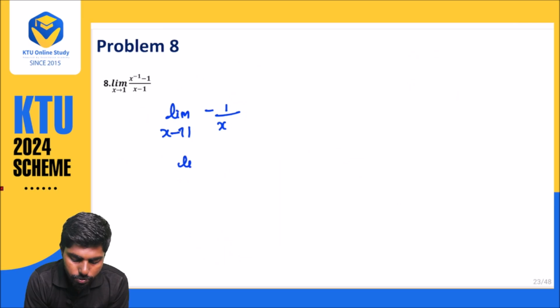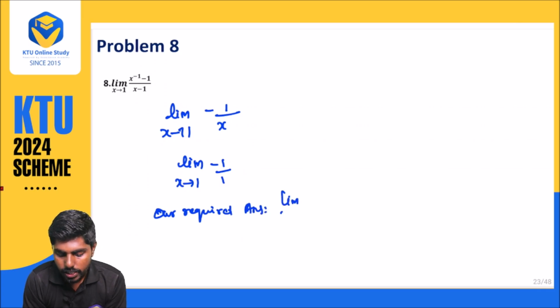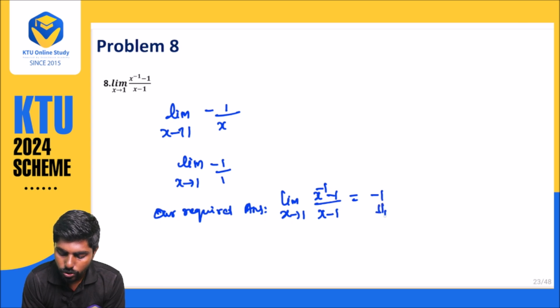Now substituting the value, limit x approaches 1, minus 1 into 1, divided by 1. So our required answer is: limit x approaches 1, (x to the power minus 1, minus 1) divided by (x minus 1), is equal to minus 1.